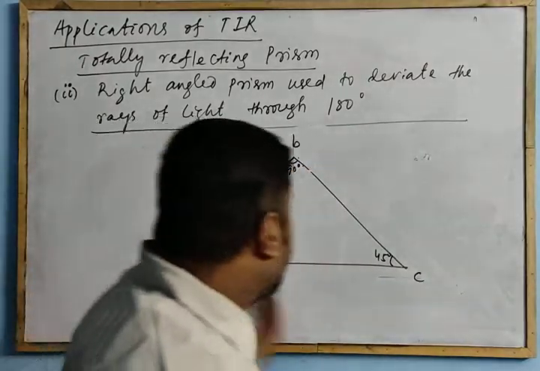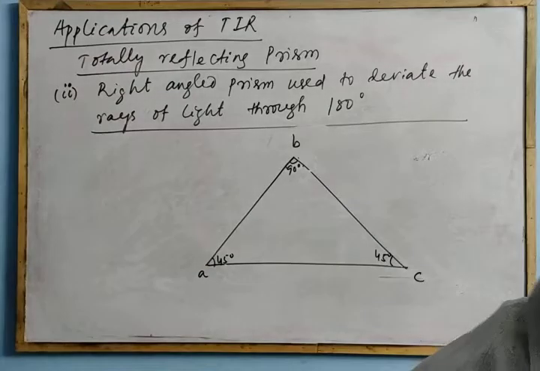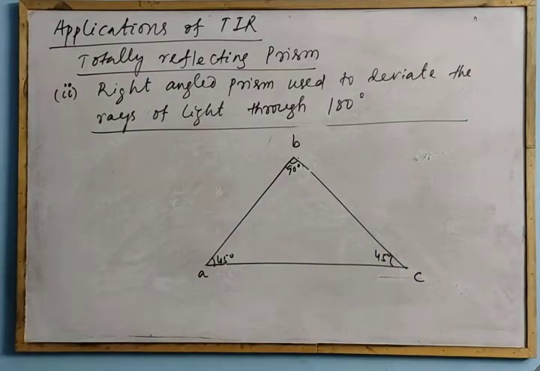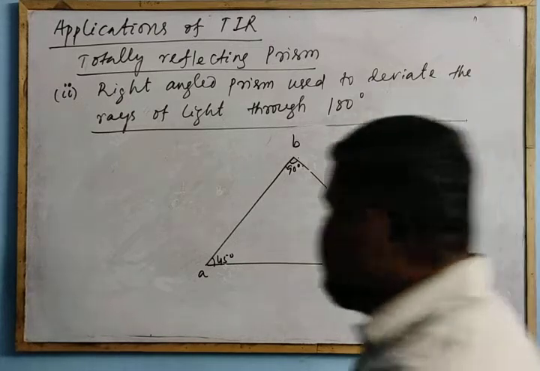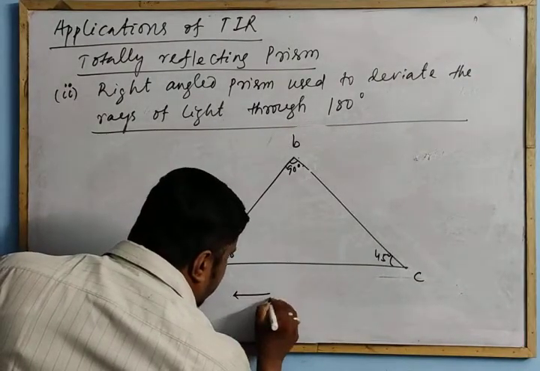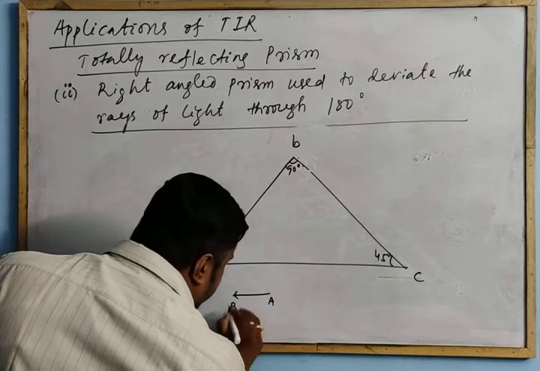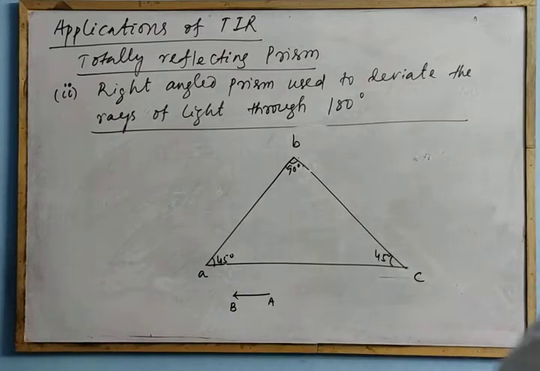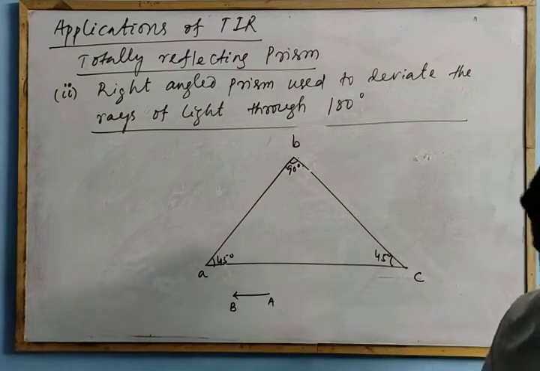This is the isosceles prism. The two sides are the same. This side is equal to this side. We will follow the same procedure. Let us consider an object AB. The rays of light from the object AB are incident normally on the face AC.